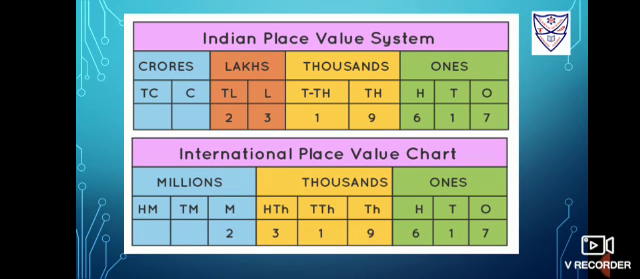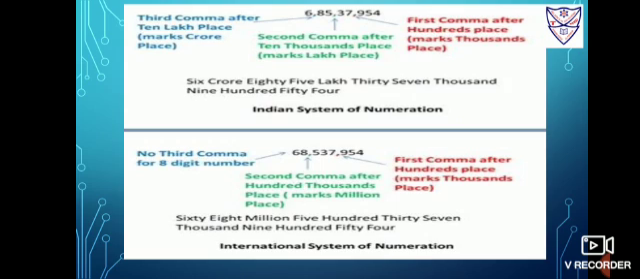Now using this place value, Indian place value system and international place value system, let us understand how to use commas in numbers. So first of all, let us understand Indian system of numeration. Here we have taken one example, that is 6 crore 85 lakh 37,954. So how to put comma according to Indian system of numeration rule.